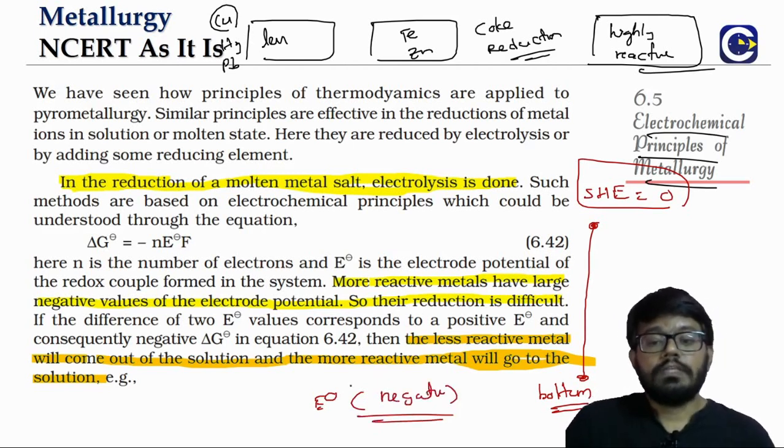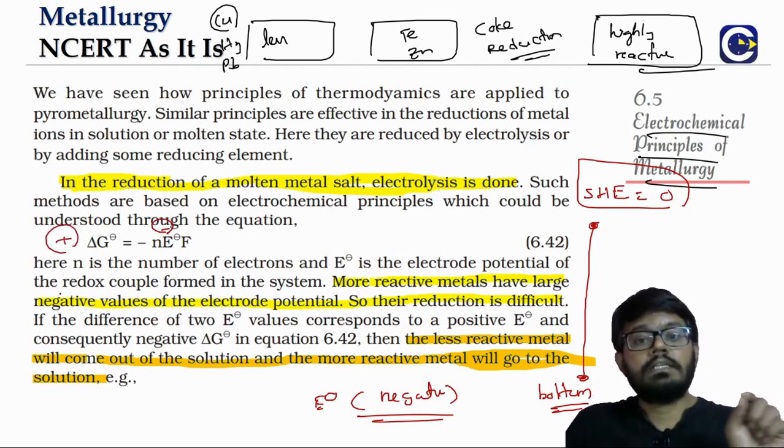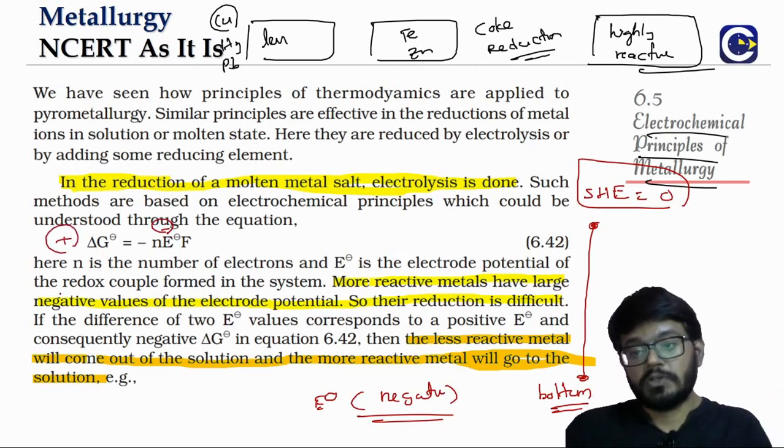If E naught is negative, what does it mean? Look at this in terms of the delta G. If you put E naught negative, minus minus becomes what? Positive. So delta G is coming positive, which means what? It is a non-spontaneous process.